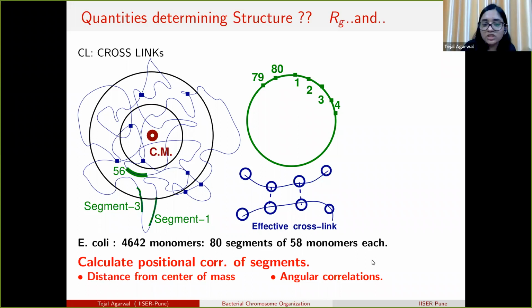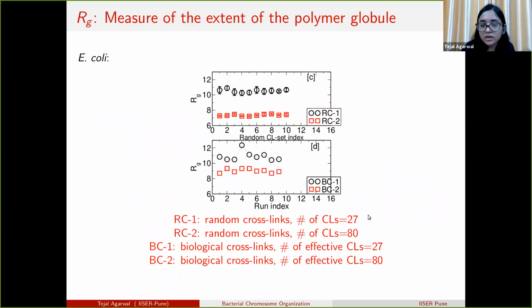And next we generate a number of random crosslinks and compare the two. So in this graph, the x-axis runs over different independent initial conditions. We took 9 conditions, so the x-axis represents 1 to 9 different independent conditions, and the y-axis represents the value of Rg.